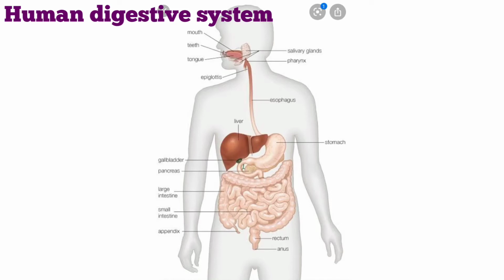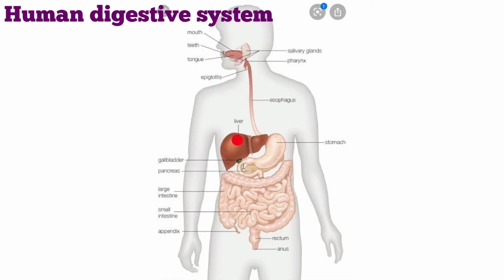The food coming from the stomach is acidic and it has to be made alkaline, and for this pancreatic enzymes have to act. The pancreas secretes pancreatic juice which contains enzymes like trypsin for digestion of proteins and lipase for breaking down emulsified fats.